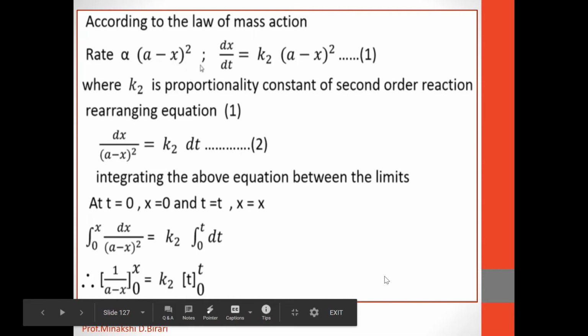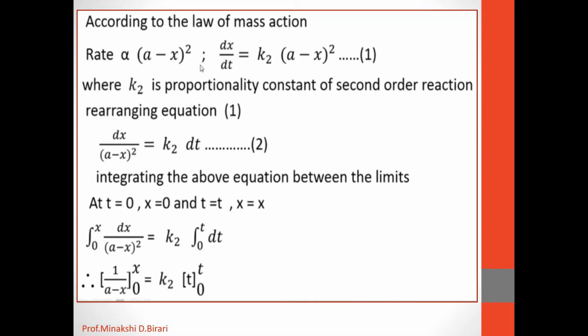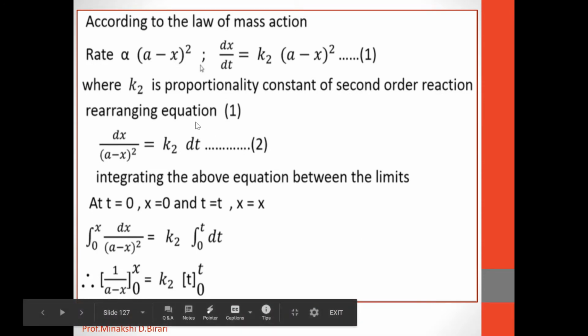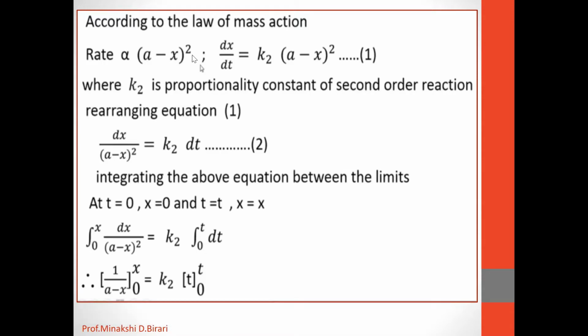Therefore, according to the law of mass action, rate is directly proportional to (A minus X) whole square, and we know that rate is equal to dx upon dt. Therefore, we can write dx upon dt is equal to K2 into (A minus X) whole square.